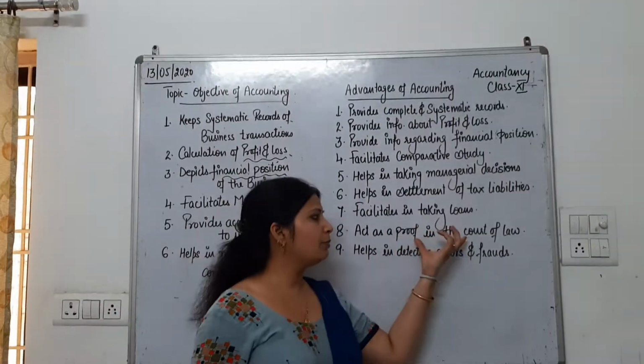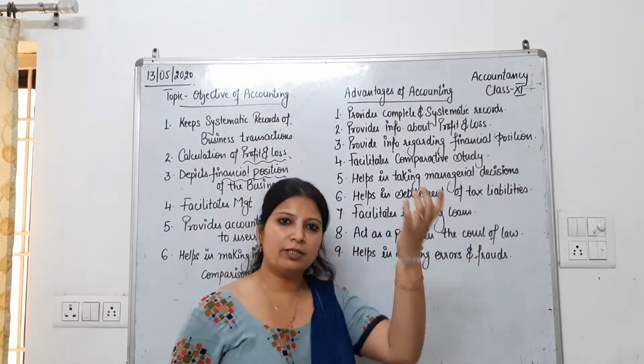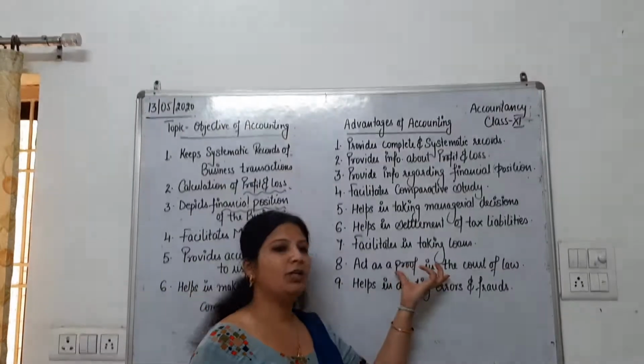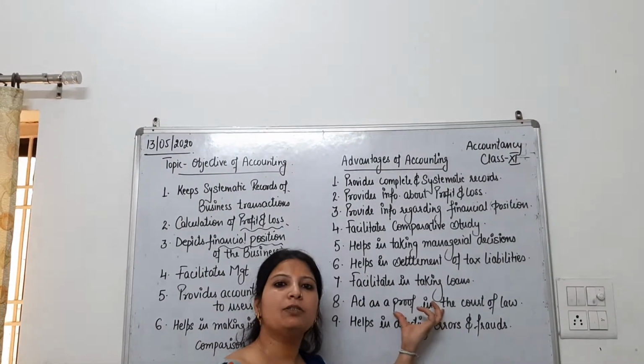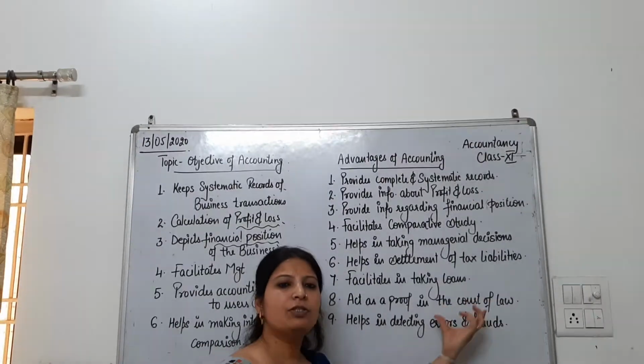institution. Acts as a proof in the court of law. It acts as evidence because all the transactions of a business are recorded. So anytime we can show our accountancy to any of the people. So that is the evidence for us.